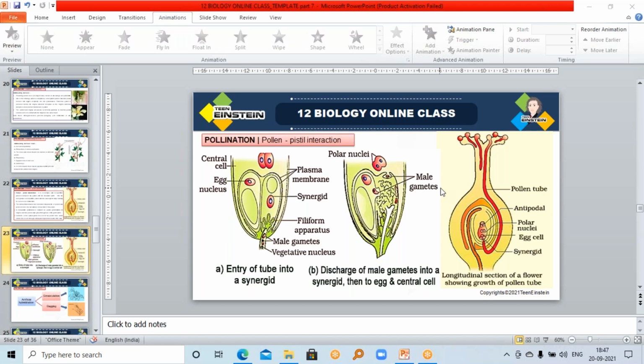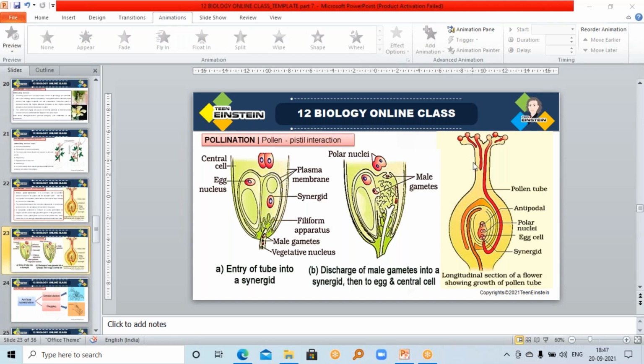In plants which shed the pollen grains in the 3-cell stage, the pollen tube will have 2 male gametes from the beginning itself.